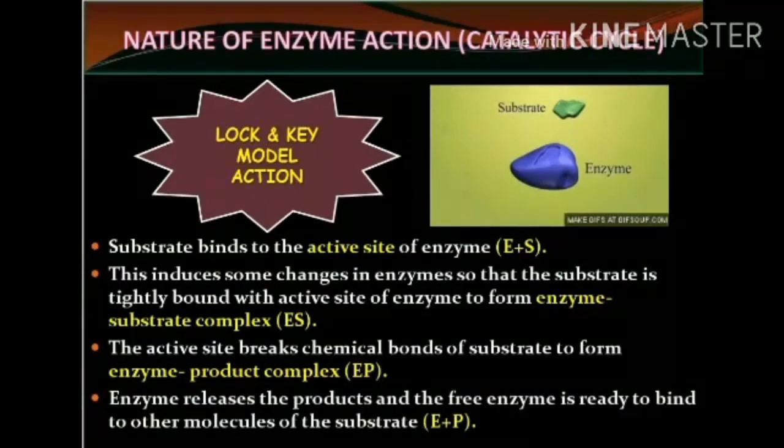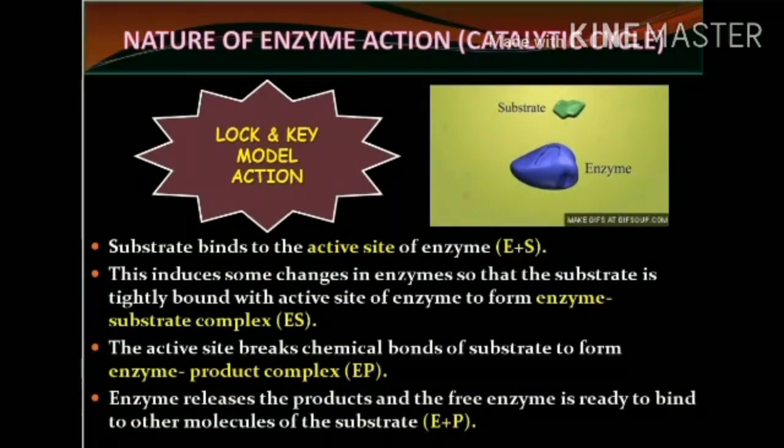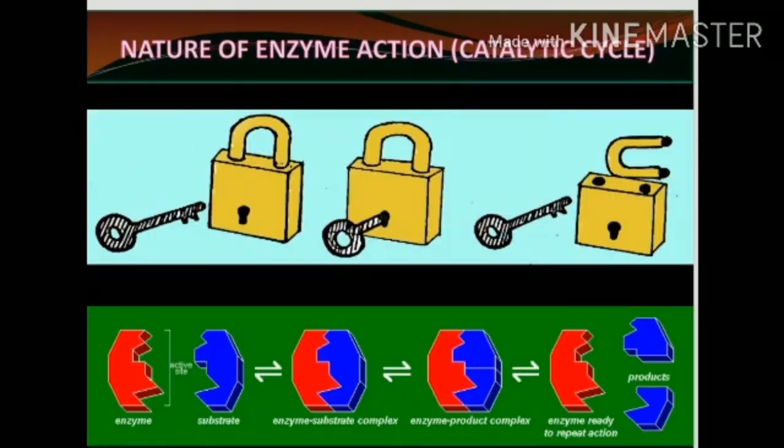Various mechanisms were proposed to describe the nature of enzyme action, and the most common one is the lock and key mechanism. Substrate binds to the active site of the enzyme to form an enzyme-substrate complex, which is unstable, and it breaks down to release the product, and the enzyme is free again. So this enzyme can again bind with the reactant molecules. So this is the mechanism, the catalytic activity or catalytic cycle of the enzyme.